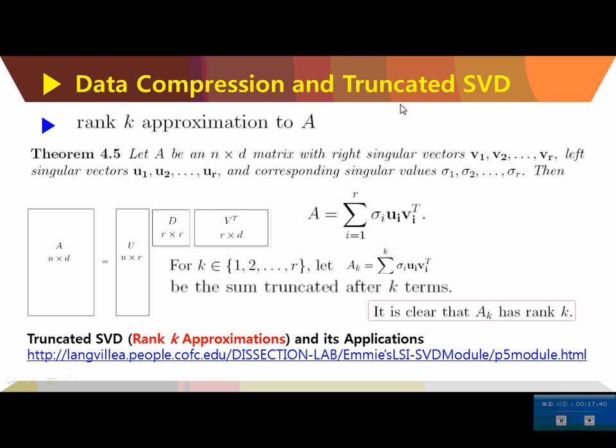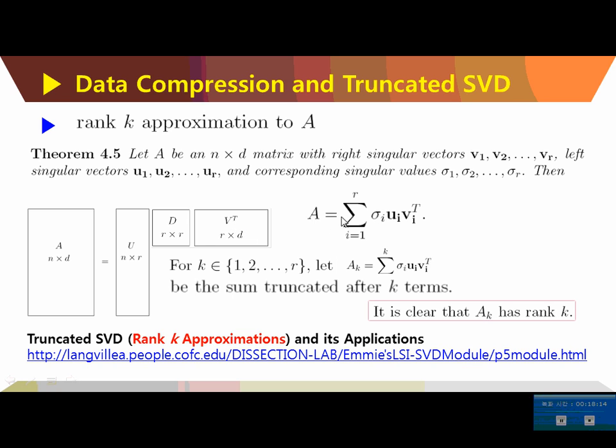How can this truncated singular value decomposition be used? Rank K approximation of A, the same thing. Let A be an n by d matrix with right singular vectors v_i's, left singular vectors u_i's, and corresponding singular values sigma_i's. Then A can be written as this. What this means is A can be written as an n by r matrix, an r by r diagonal matrix, and an r by d orthogonal matrix, like this.